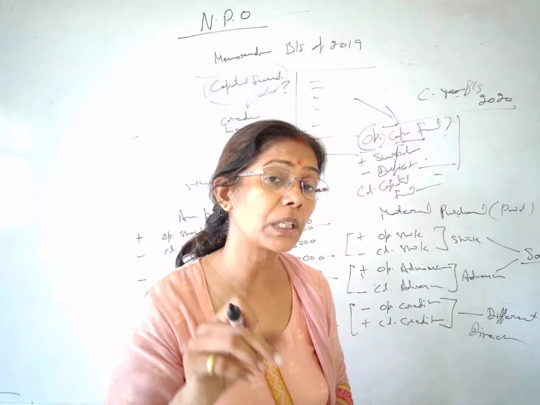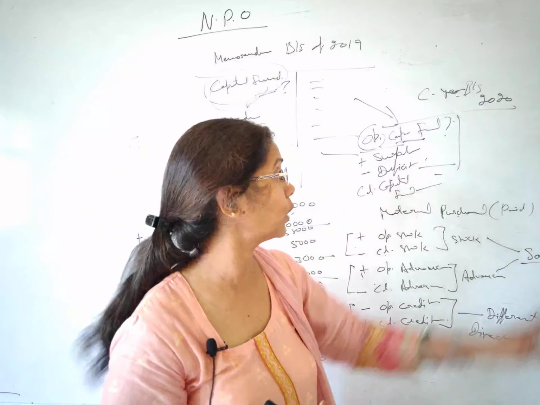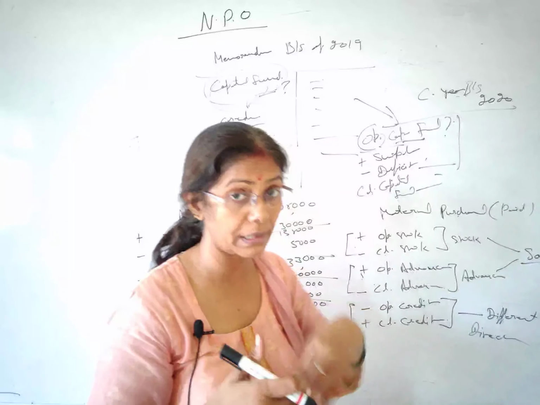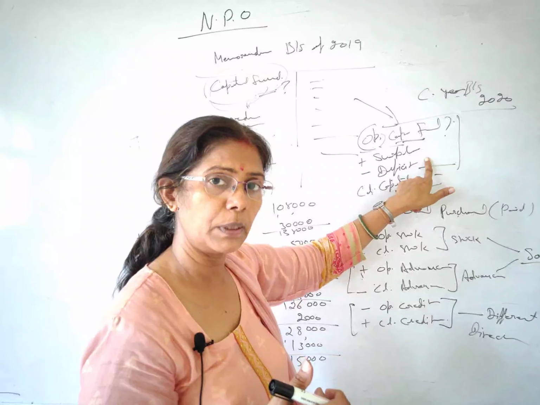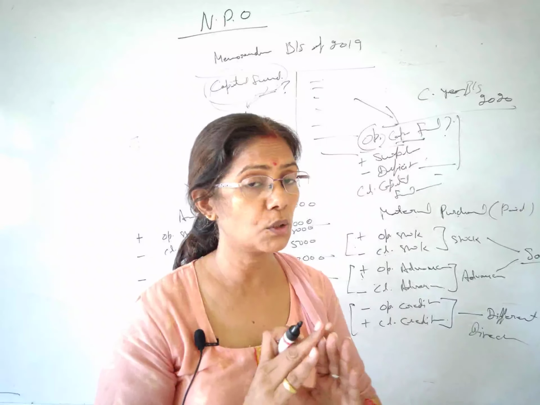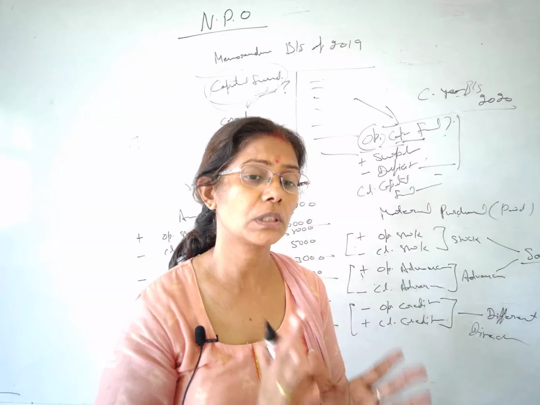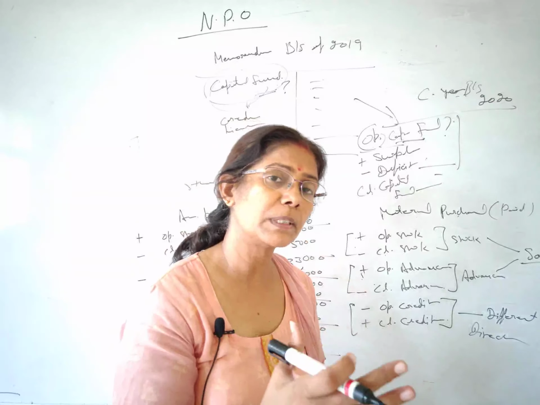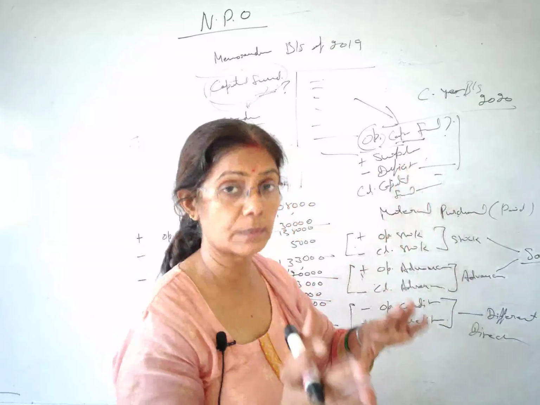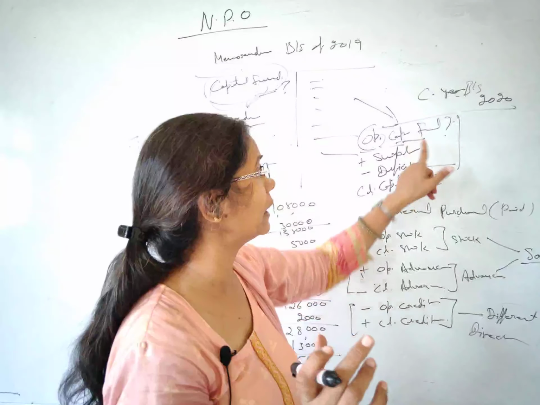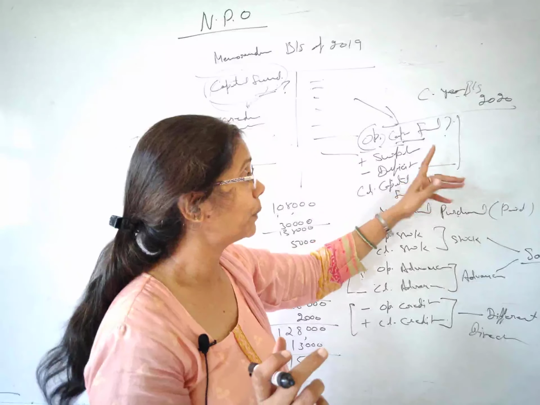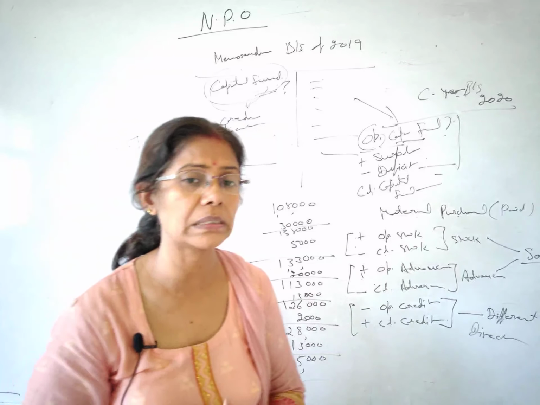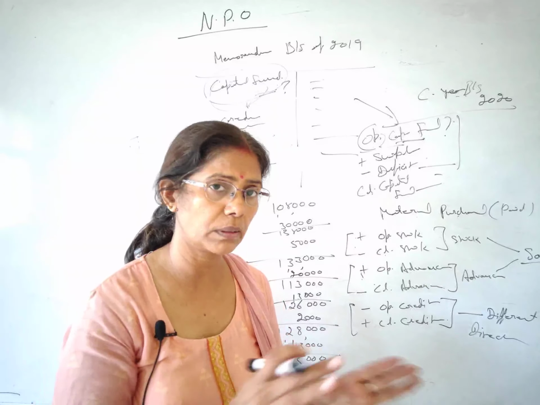If I have subscription outstanding for this current year, that's my income, so I have to show it on the asset side. And if I have received something in advance in the current year, I have to show it on the liability side. So always focus, otherwise your balance sheet won't match. Just pay attention to the subscription and certain adjustments. In adjustments, you know, if expenses are outstanding, we show them in liabilities, and if they are prepaid, you show them in assets. So while going through these questions, pay attention to all these points.